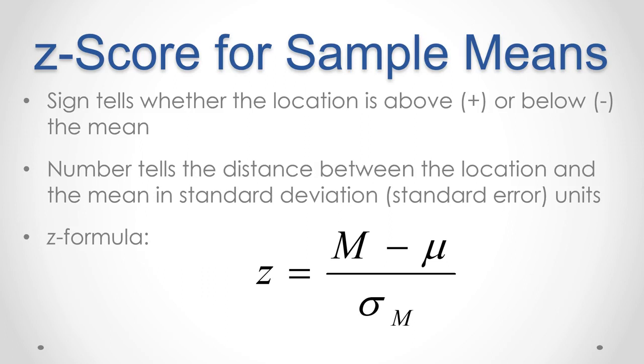The z formula for sampling distribution is sample mean minus population mean divided by standard error. Remember that standard error is the population standard deviation divided by the square root of n.